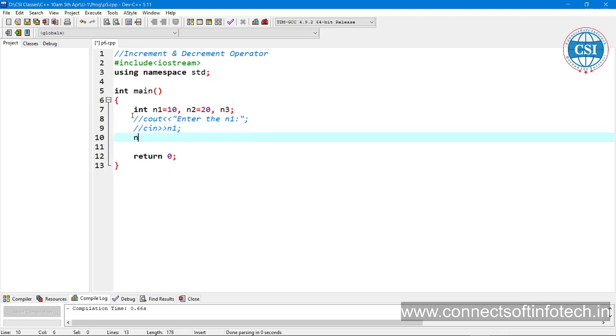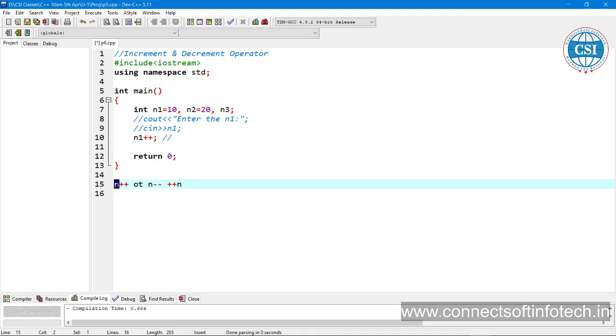So now I am going to increment. Is it a post or pre-increment? Post increment. But we perform it on a single operand and we are not going to store it in another variable. The increment and decrement operator always works on a single operand, only a single operand. n plus plus or n minus minus, plus plus n, always works on a single operand.